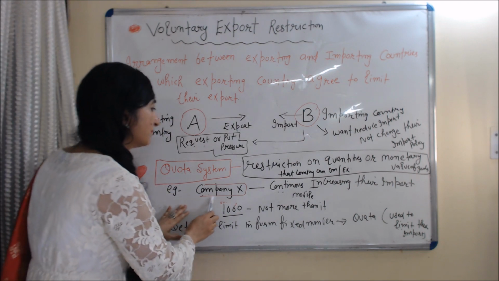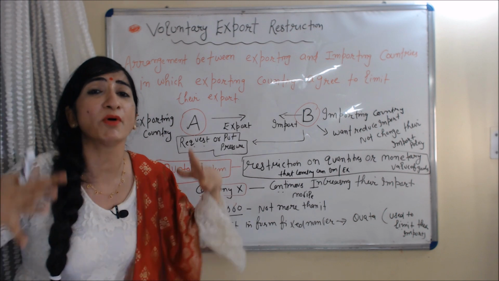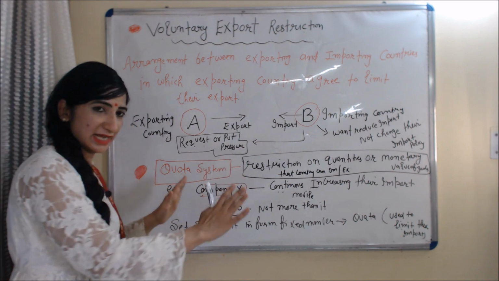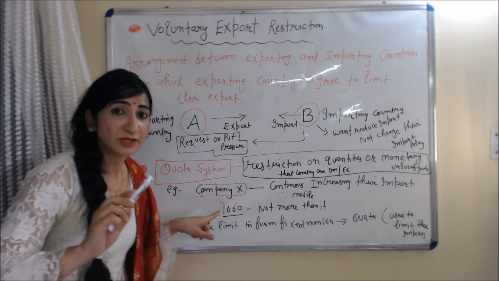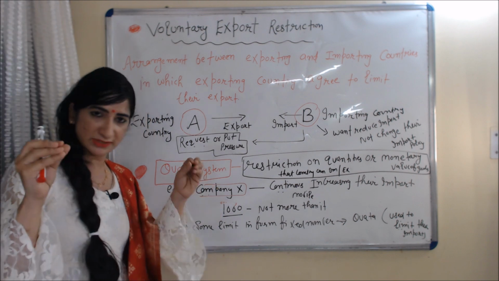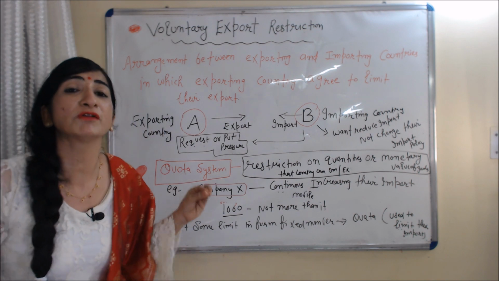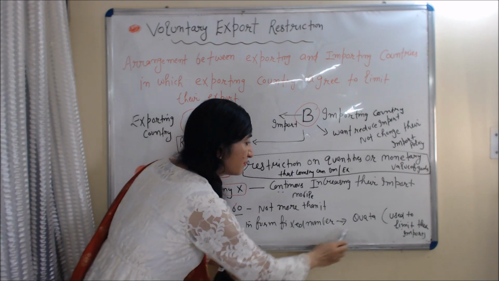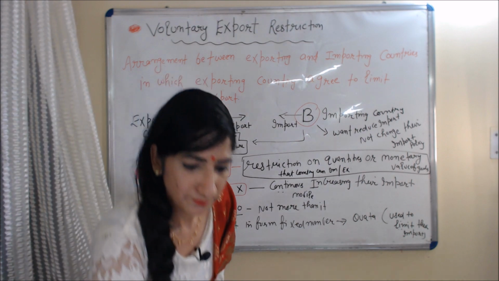For example, company X is continuously increasing its import of mobiles. Now the government imposes some limitation on country X. Now the government said you can import only 1000 mobiles. You cannot cross this limit. Okay, you can import only 1000 mobiles, not more than that. In this case, the government sets a limit in the form of a fixed number, and this fixed number is called a quota, which a country uses to limit the amount of import or export.